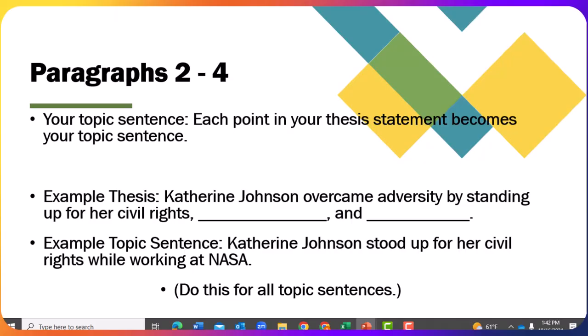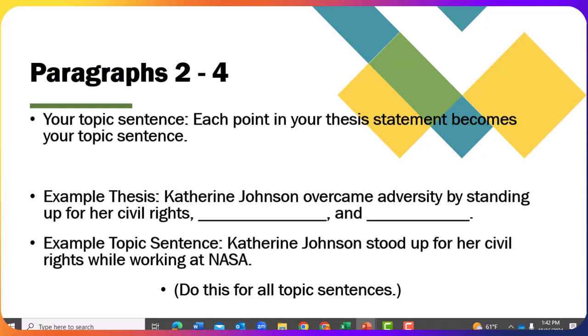Paragraphs 2 through 4 are similar. Each point in your thesis statement becomes your topic sentence. For example, Katherine Johnson overcame adversity by standing up for her civil rights. Our first point in our thesis is that she stood up for civil rights. So the example topic sentence would be, Katherine Johnson stood up for her civil rights while working at NASA.